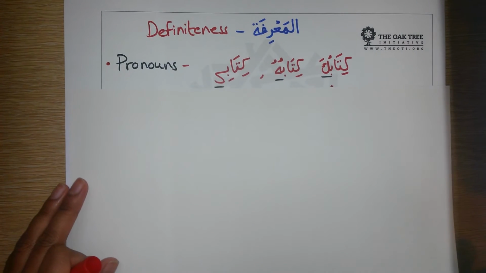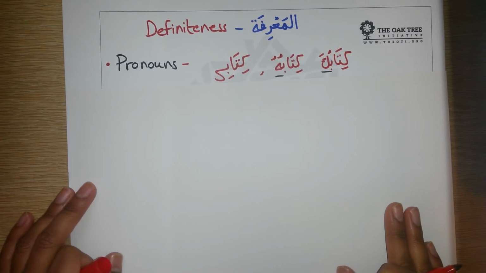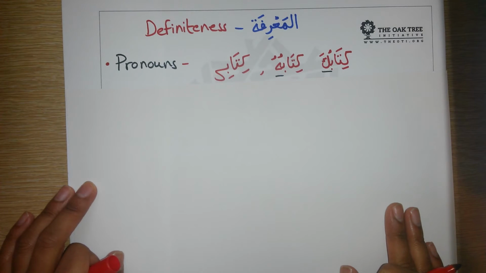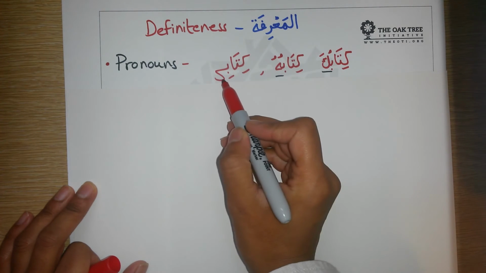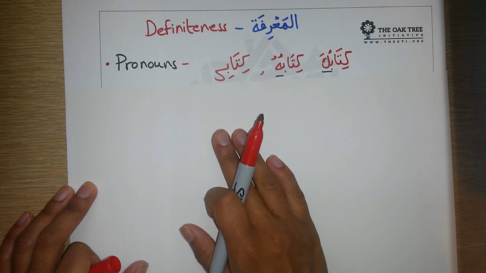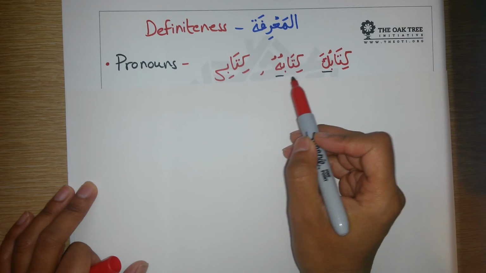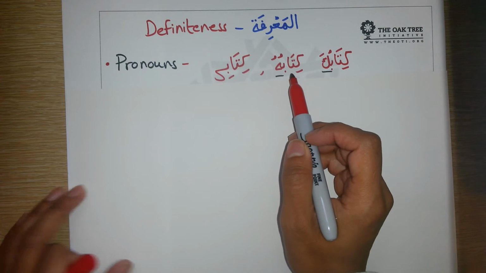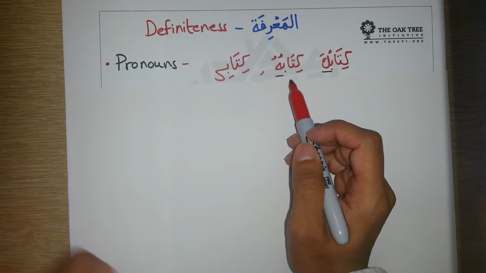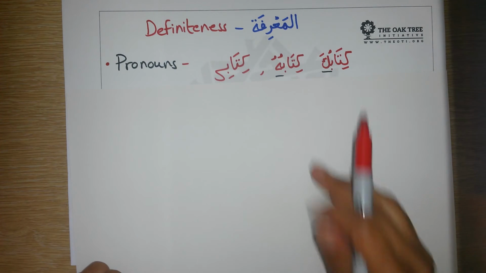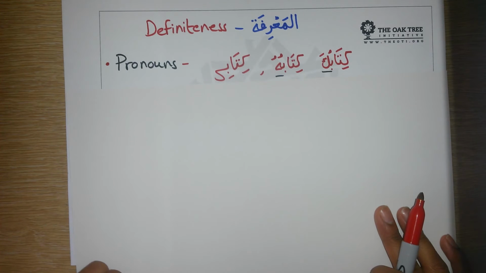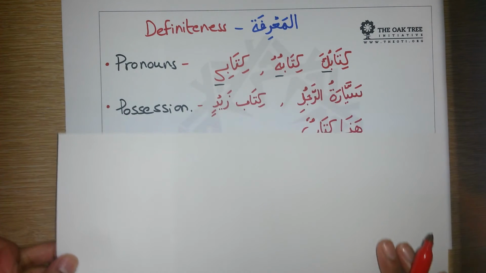Okay, so other categories though include pronouns. So for example, if a noun has a pronoun attached to it, it implies possession. So kitabi, my book. It's not anybody's book, it's my book. Kitabuhu, his book. It's not a book, but it's specifically his book. Kitabuka, it's your book. It's very, very specific.